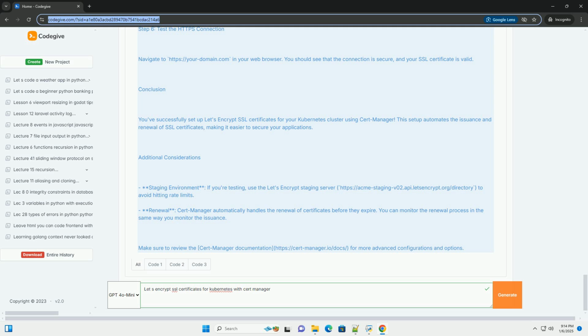Step 5. Setting up DNS. Ensure that your domain is pointing to the external IP of your Kubernetes ingress controller. You can check the external IP by running the following.